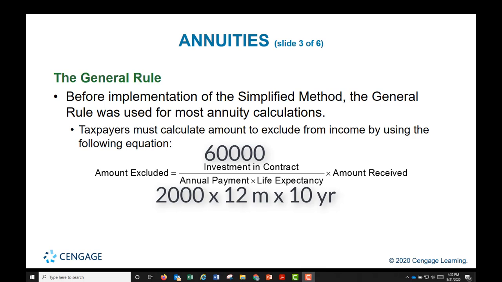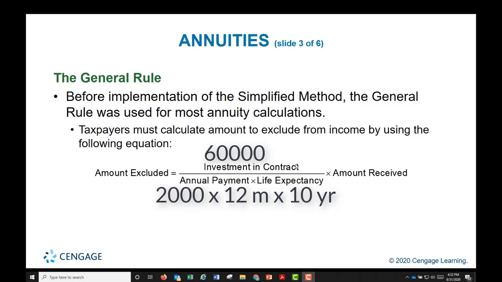Let's examine this ratio a little bit closer. So in the numerator, you have investment in the contract. That's how much you are purchasing the annuity for, how much money you put in. And the denominator is how much you get out, the outflow. So the inflow divided by the outflow, or how much you put in as a percentage of how much you can get out.